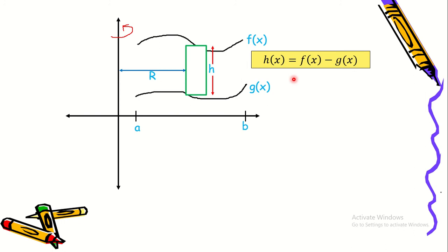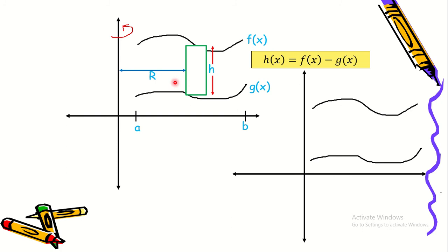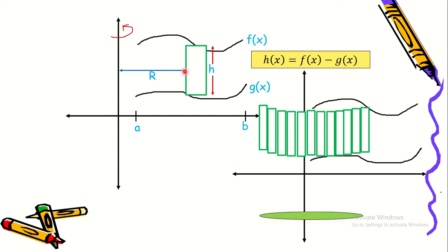They will be represented by x values. Okay, so it will look something like this. So nandyan yung radius natin. Okay, so this will be the cylindrical. Kapag nirotate natin ito about the y-axis, so para siyang magiging cylindrical in shape.